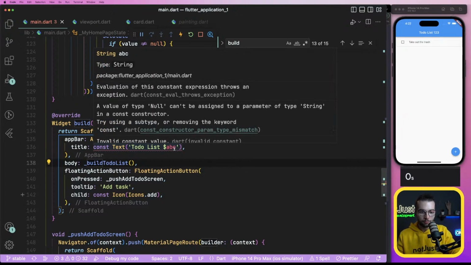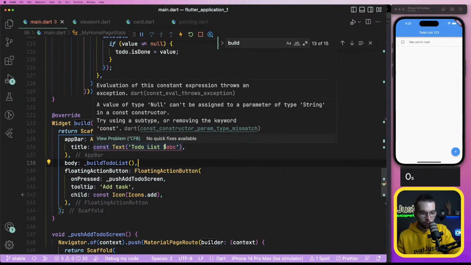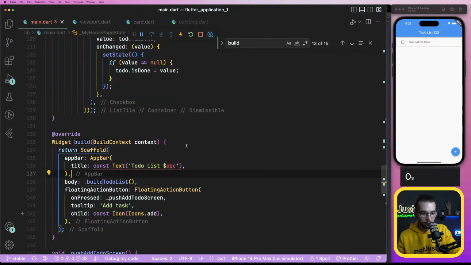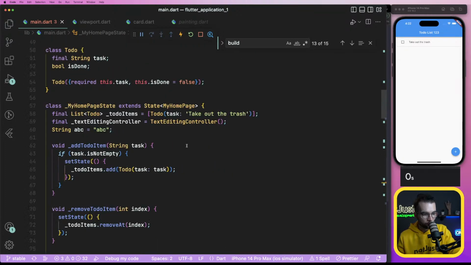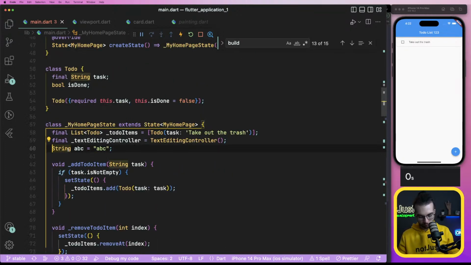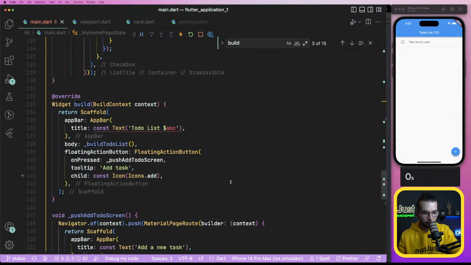A value of type null cannot be assigned. Try using a subtype or removing the keyword const. Final, I don't know. What do you want from me? Build to-do list.